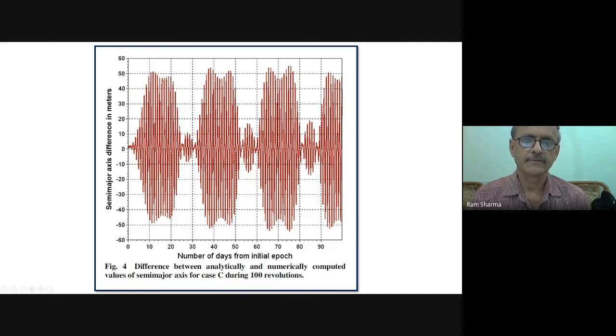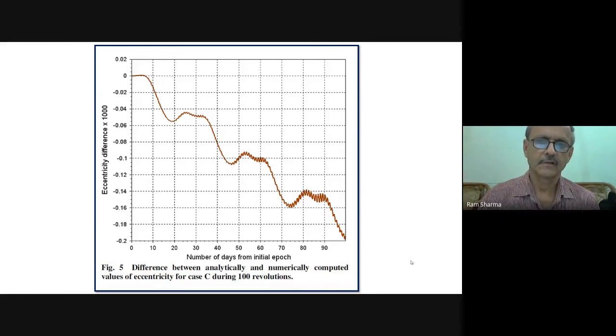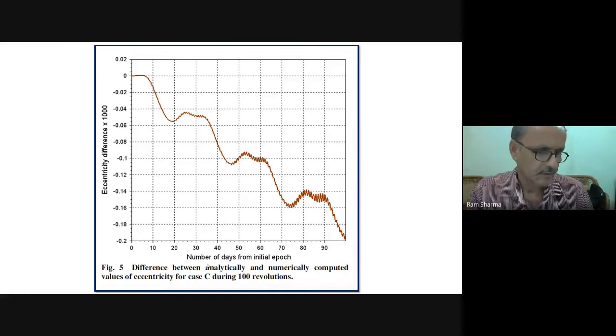This much we can bear in our calculations. We'll have to see how much the total is coming, which is not given here. What is given here is number of days from initial epoch and eccentricity difference, the difference between analytical and numerical computed value of eccentricity for case C during 100 revolutions.